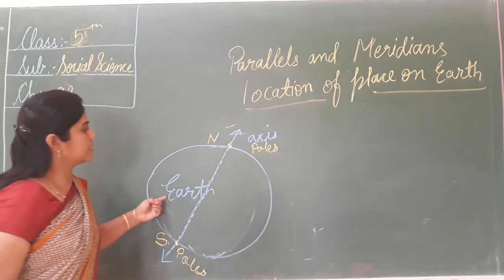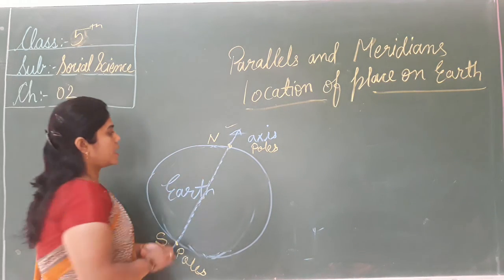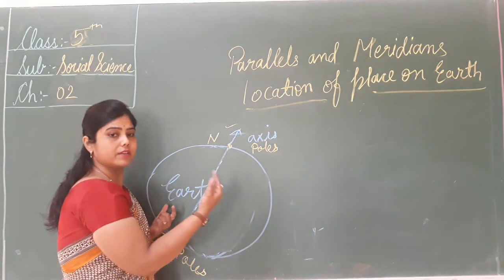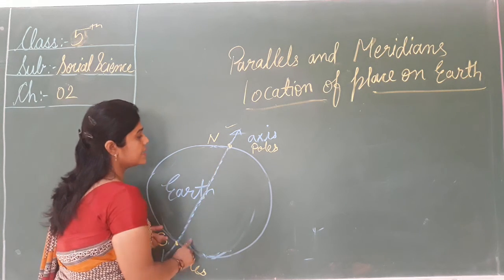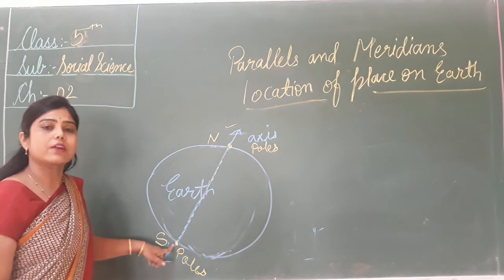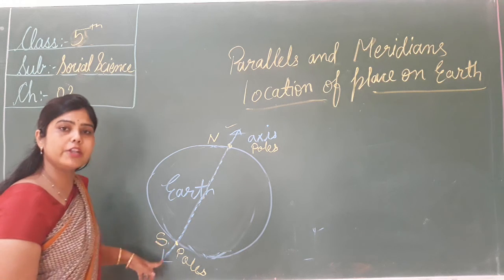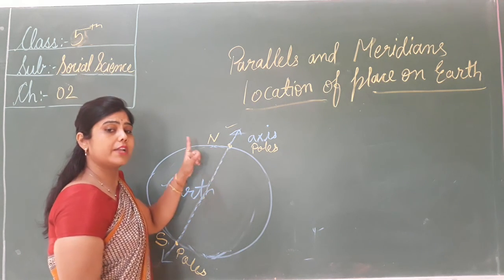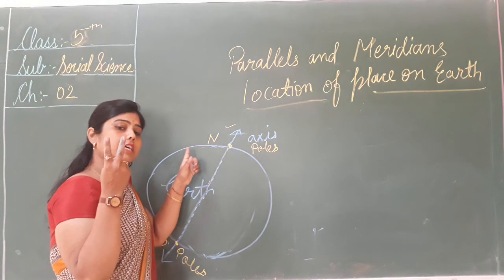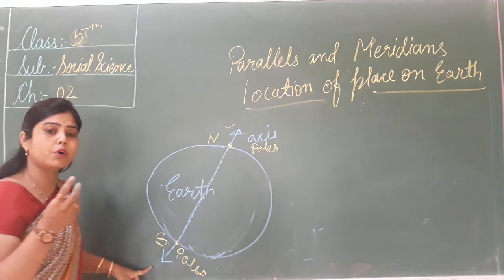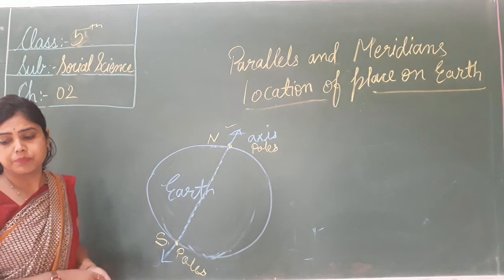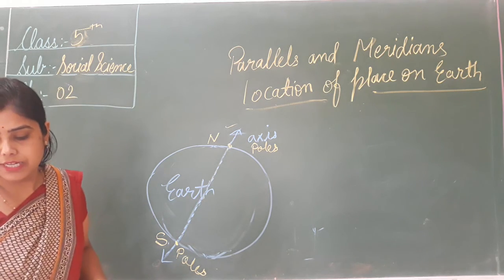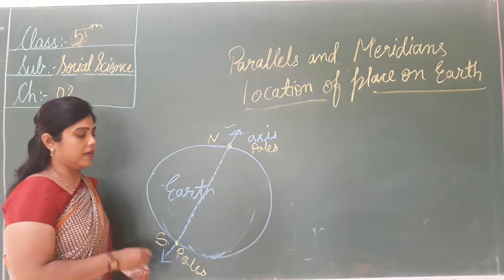So this is an axis. Our earth rotates on its axis. That is, the end points are called the poles. इसके end point को poles कहेंगे. That is the top one. The poles are used as two fixed points. The top is the north and the bottom is the south. Now our next point is what is the parallel?